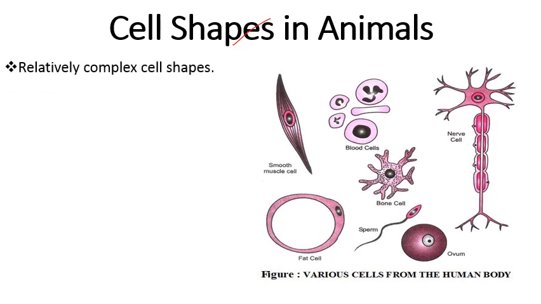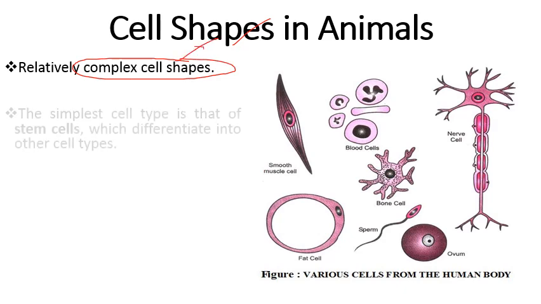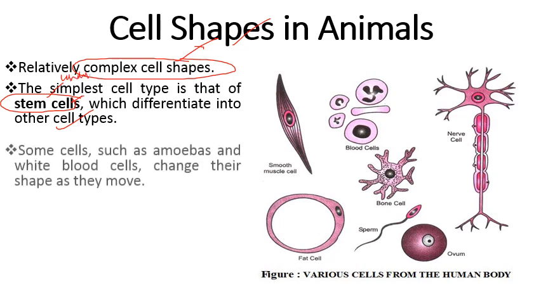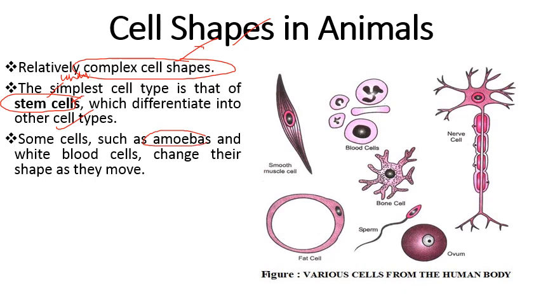Next comes cell shapes in animals. So animals में जो complexity, that is greater as compared to the plant cell. So as compared to plant cells, animal cells are relatively complex and have complex shapes. The simplest cell type is that of stem cells. जो animals में stem cells होते हैं, which get differentiated to other types of cells. So basically जो stem cells होते हैं, these are undifferentiated cells which are present in animals. Some cells such as amoebas and WBCs, ये जो cells होते हैं ये अपने shapes को change करते रहते हैं, so they can change their shape and can move.